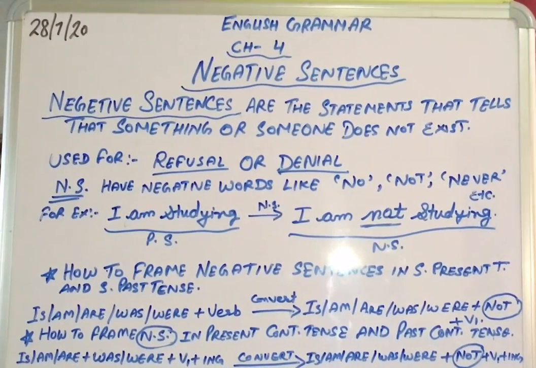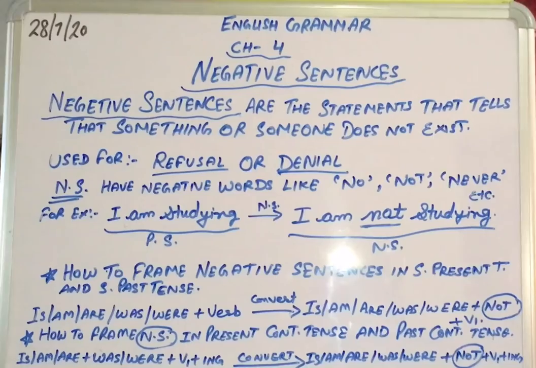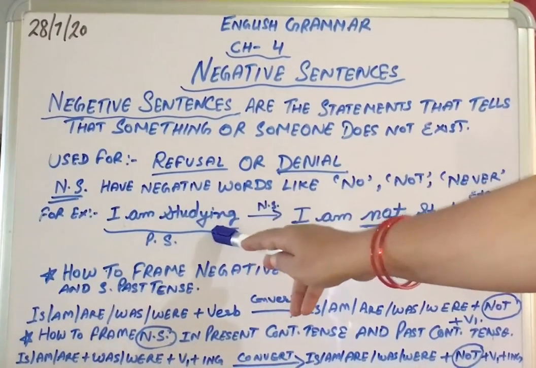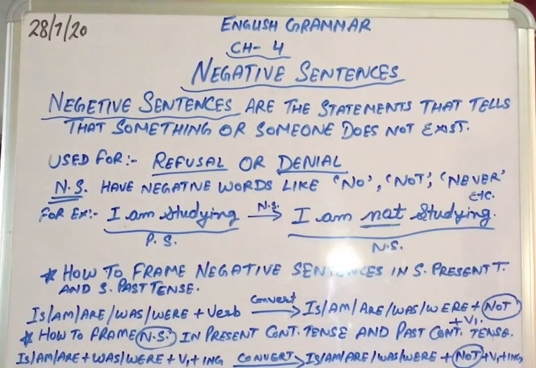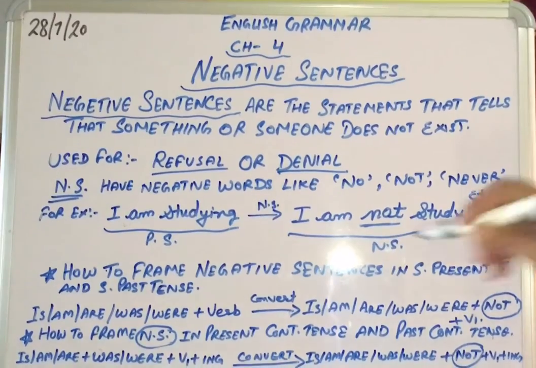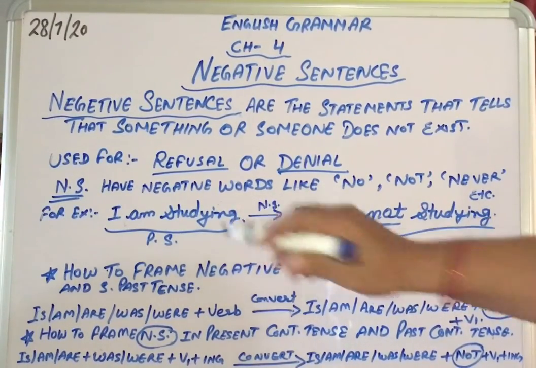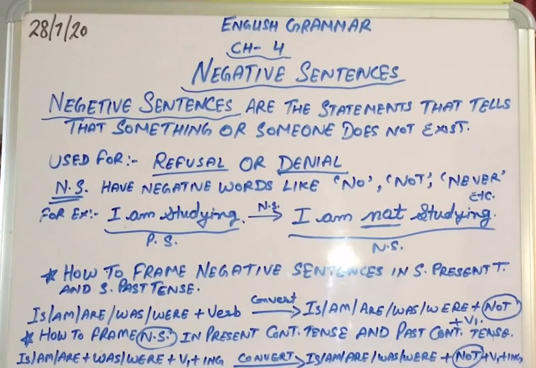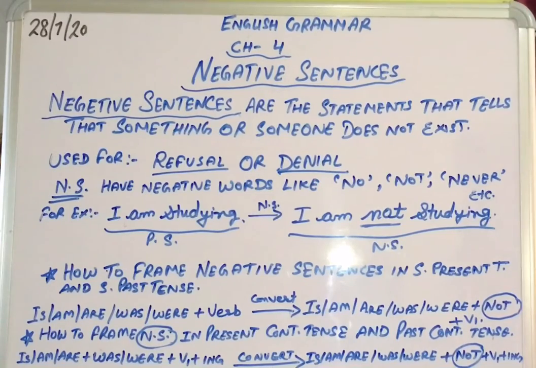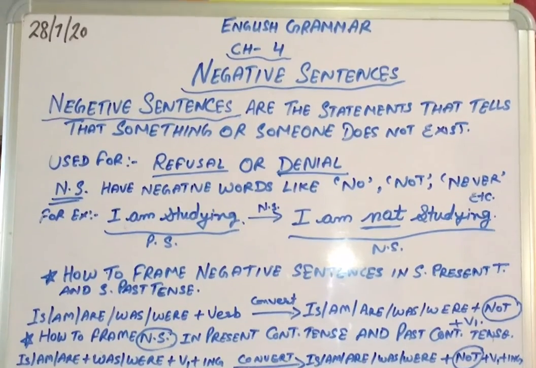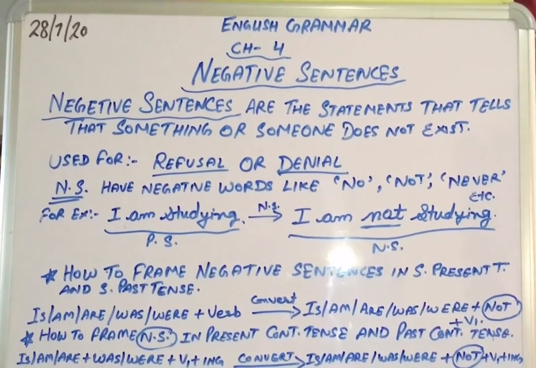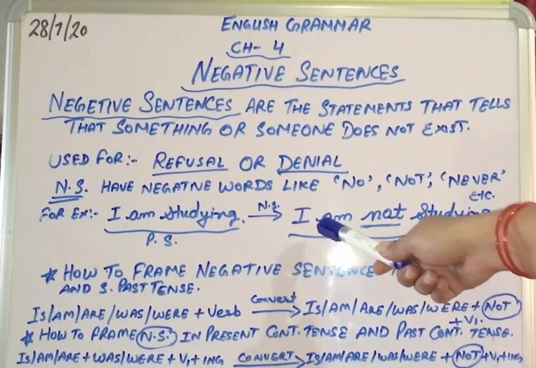For example, if we write a positive sentence like I am studying, it tells us that something positive is happening. But if we are asked to change it into a negative sentence, how do we change it?